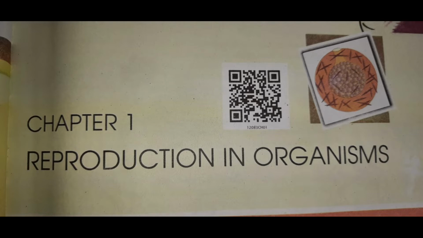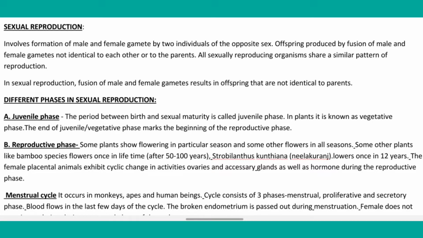So the first topic is sexual reproduction. What is sexual reproduction and how does it involve? It involves formation of male and female gametes by two individuals of the opposite sex. Offspring produced by fusion of male and female gametes are not identical to each other or to the parent. All sexually reproducing organisms share a similar pattern of reproduction, and in sexual reproduction, fusion of male and female gametes results in offspring that are not identical to parents.